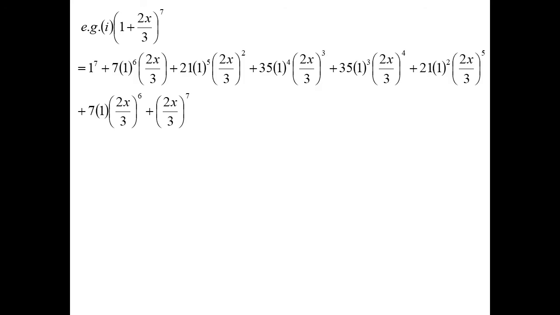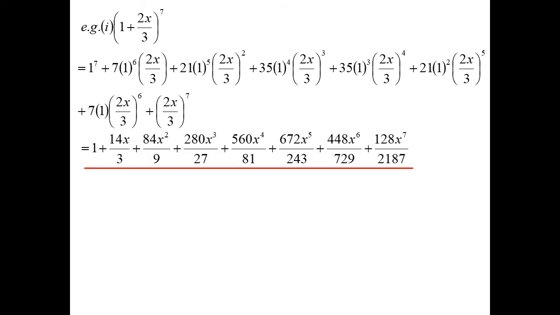voila! Oh, that's my favourite. It is. 7, your favourite. So we've got to remember to write those binomial coefficients, as we call them. And then the powers of 1, the first term, start at 7, go down by 1. The powers of 2x on 3 start at 0 and go up by 1. So at any point, you can look at any term, and the two powers add up to give, in this case, 7. Well, let's tidy that up. And voila, there's the expansion.